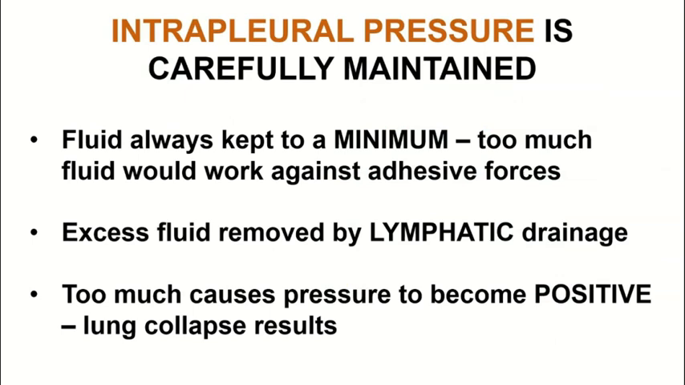So intrapleural pressure is very carefully maintained. That is, the intrapleural fluid is always kept to a minimum. Too much fluid would work against the adhesive forces of the water that the fluid is composed of. We see that, like other tissues, excess fluid is removed by lymphatic drainage, and if too much fluid accumulates, for example during inflammation or infection, the intrapleural pressure will become positive relative to atmospheric pressure, and we would see that lungs would collapse as a result of that.